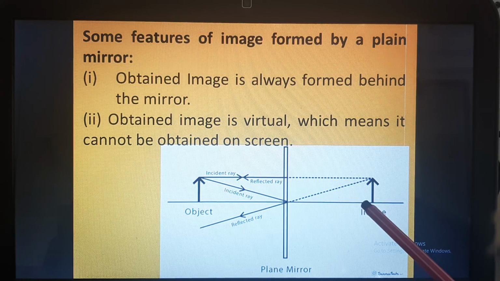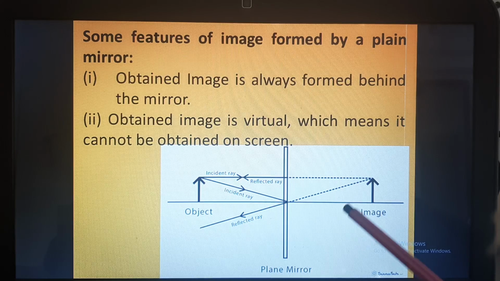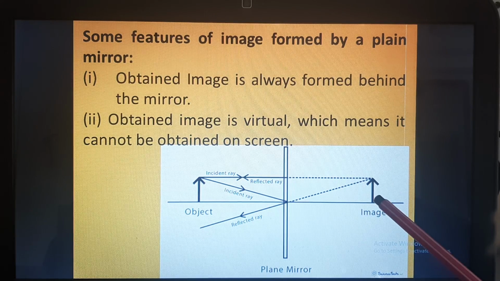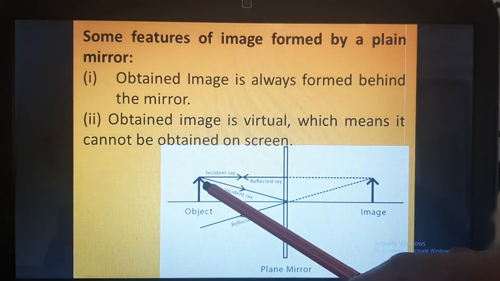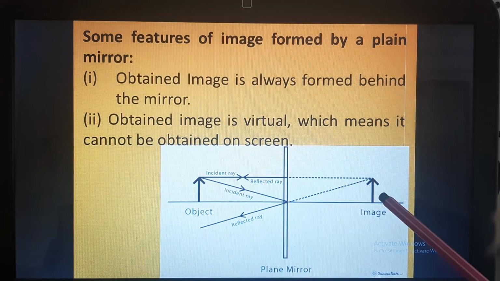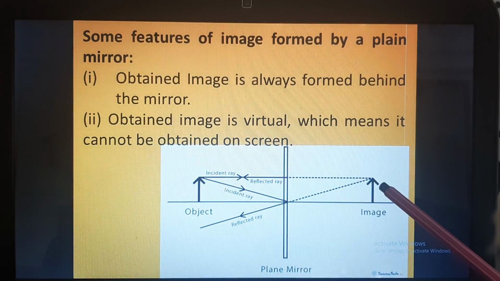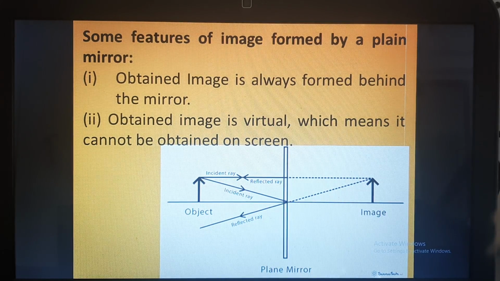then the image would be inverted. So image can be either real or virtual. So this is a virtual image. It can be either erect or inverted. So this is an erect image because in the object the arrow is pointing upward, and here also the arrow is pointing upward. So the point which is up here is up in the image also.